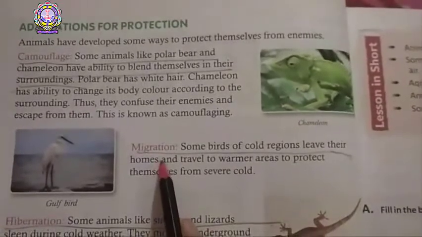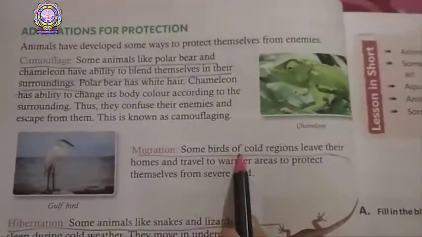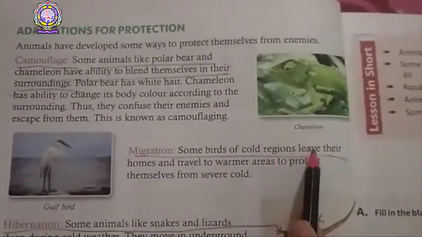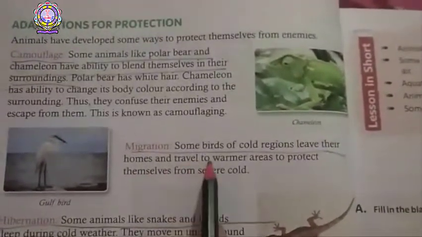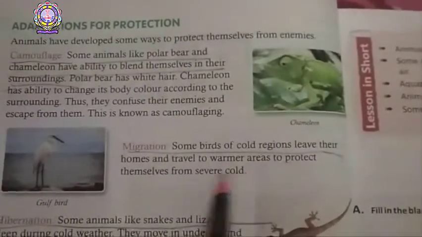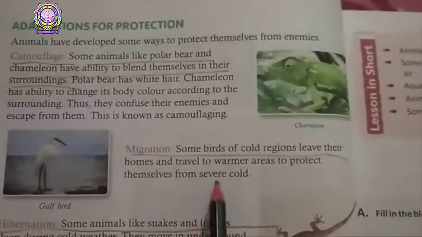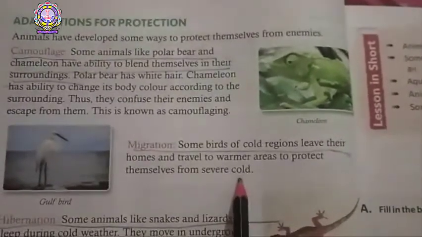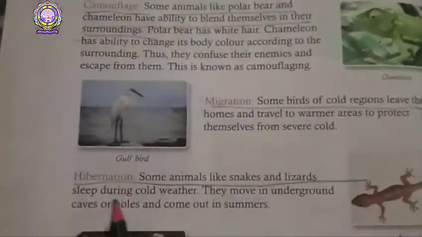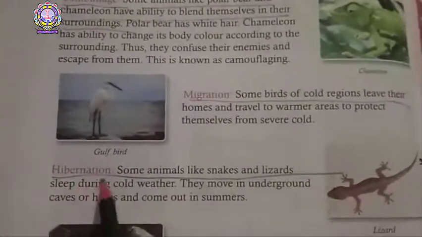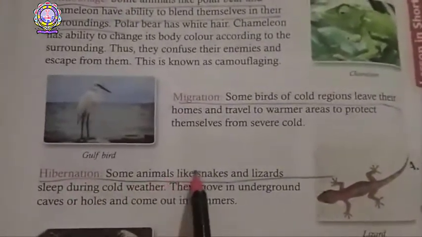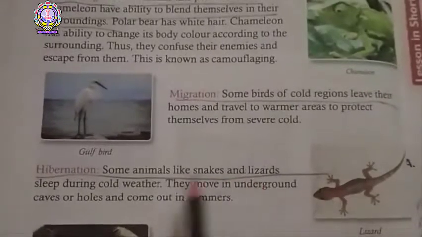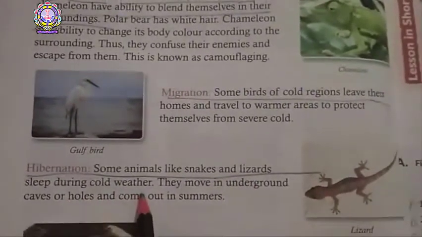Migration. Some birds of cold regions leave their home and travel to warmer areas to protect themselves from severe cold. Hibernation. Some animals like snakes and lizards sleep during the cold winter.